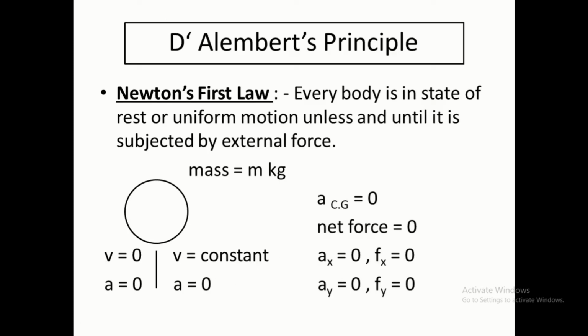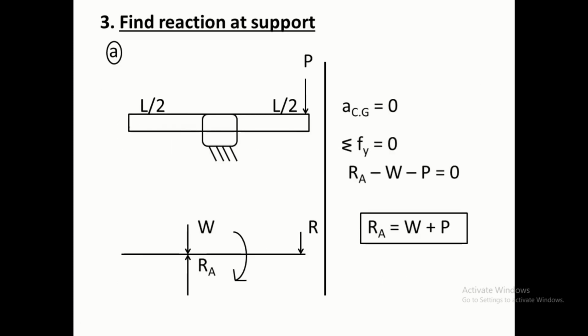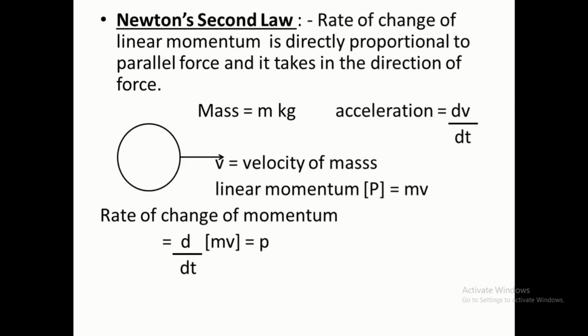Since the body was in rest condition, the net force acting on it was anyhow going to be 0. But if the body is in motion, let the mass be m kg and acceleration equal to dv by dt. In this case acceleration is not 0, and the particle or ball is moving with a certain velocity v.